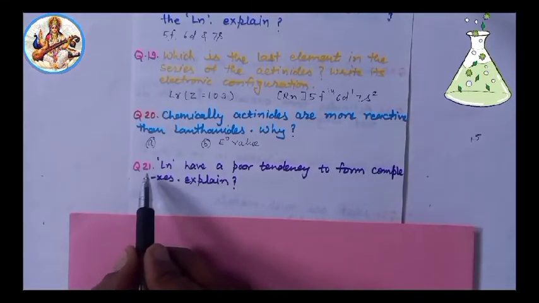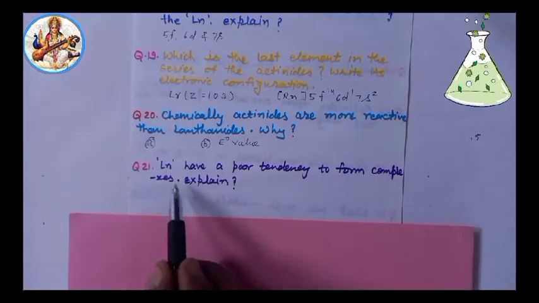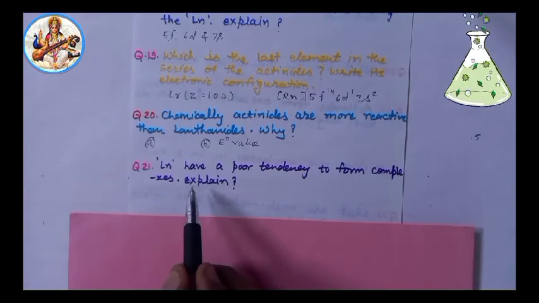Next, question 21. Lanthanides have a poor tendency to form complexes. Explain.